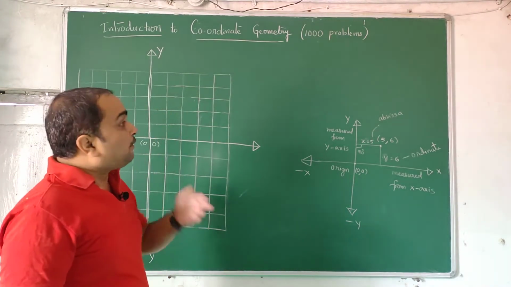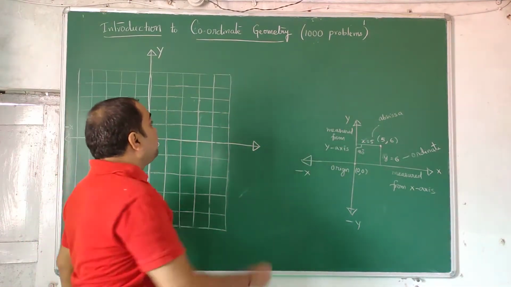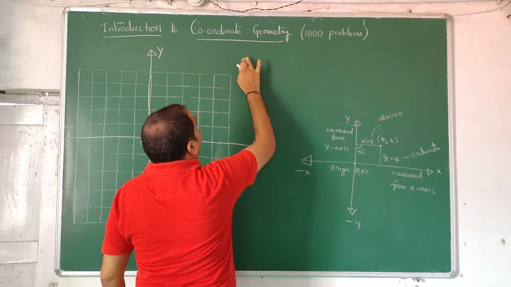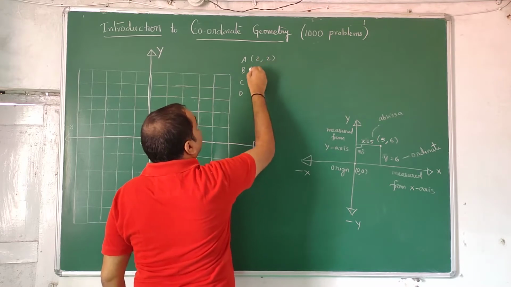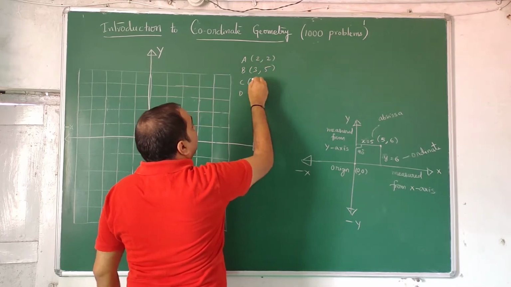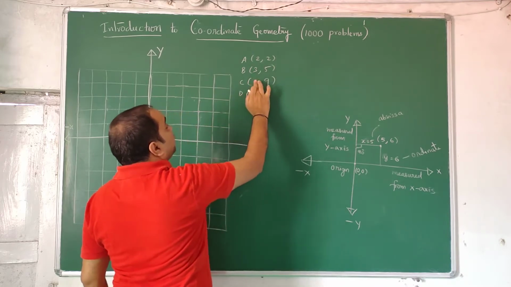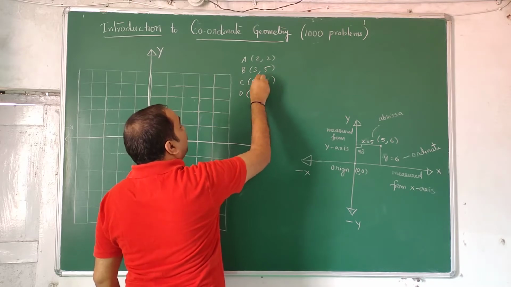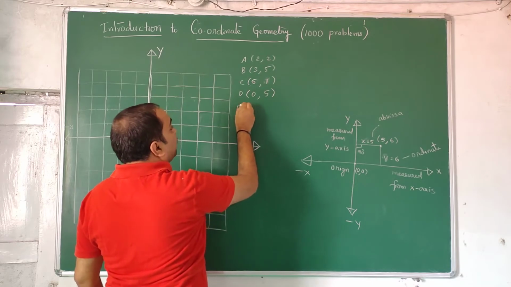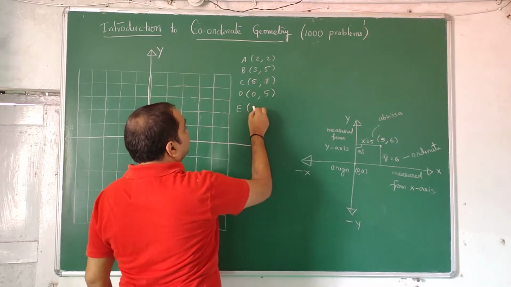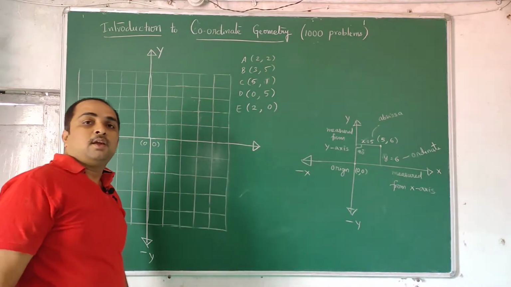So our story starts now. 1000 problems, just casually I am saying. I want to identify some points: A, B, C, D. A, B, C, D are (2, 2), (3, 5), (5, 1), (0, 5). The E point also we will write: it is (2, 0). So these points we want to plot.